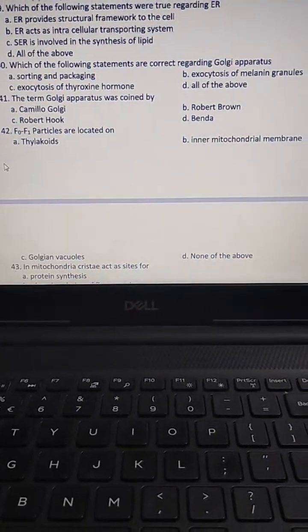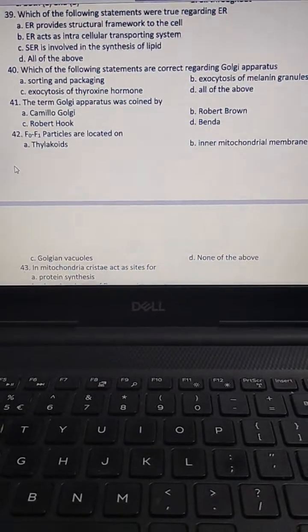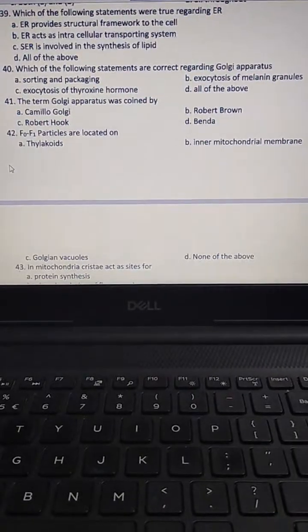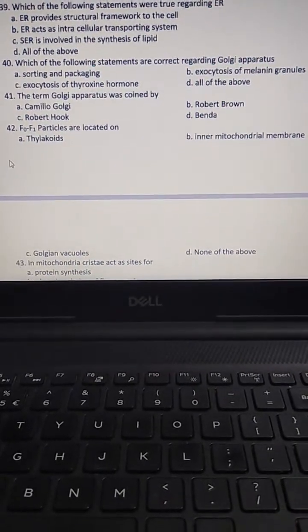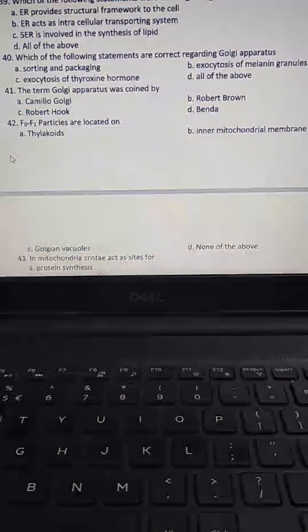Which of the following statements are correct regarding Golgi apparatus? The answer is D, all of the above. The functions of the Golgi apparatus are sorting and packing, exocytosis of melanin granules, and exocytosis of thyroxine hormone.